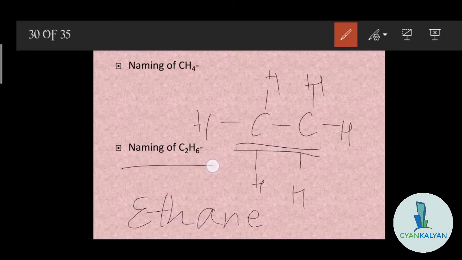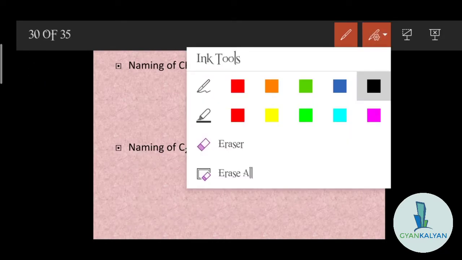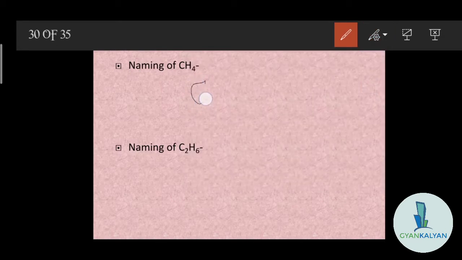So the name of this hydrocarbon is ethane. The common name for methane is also methane, and the IUPAC name is also methane. Similarly for ethane, the common name and the IUPAC name are the same.